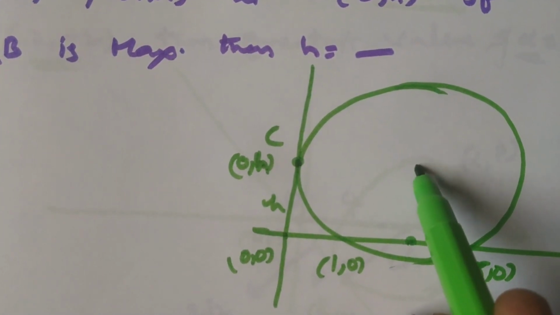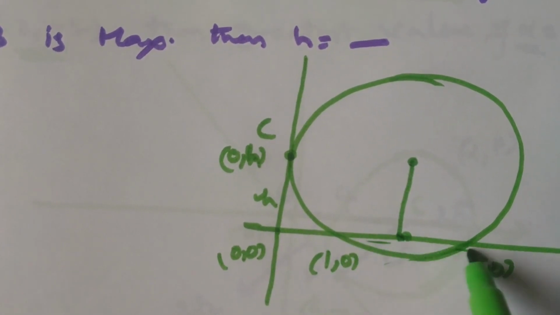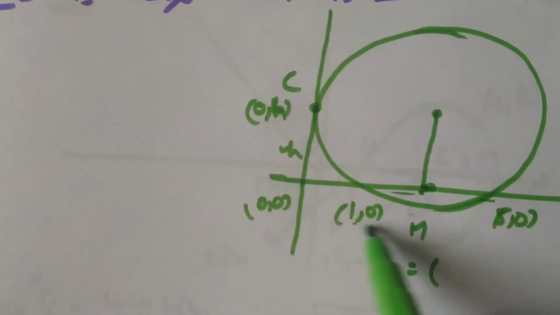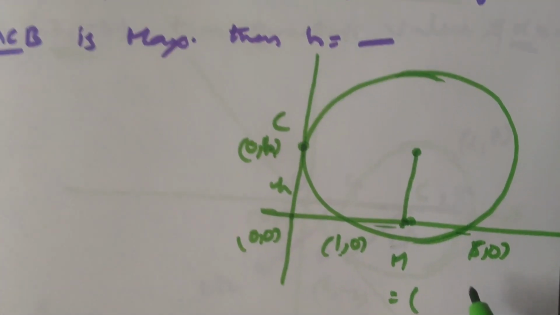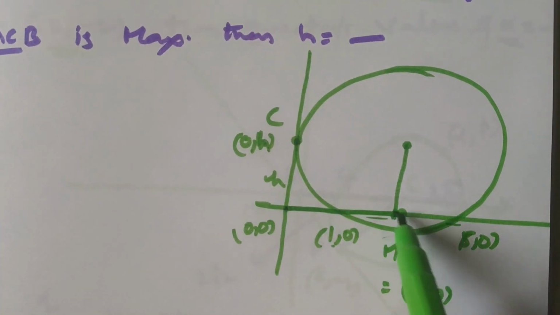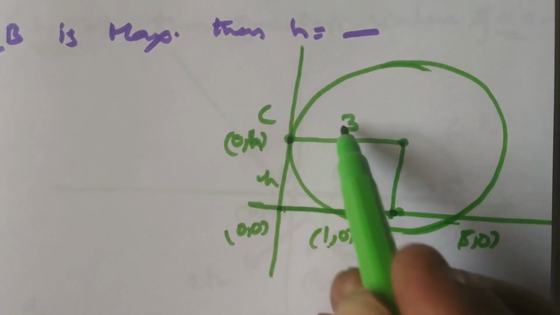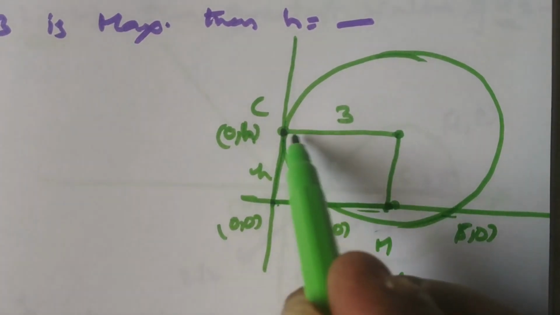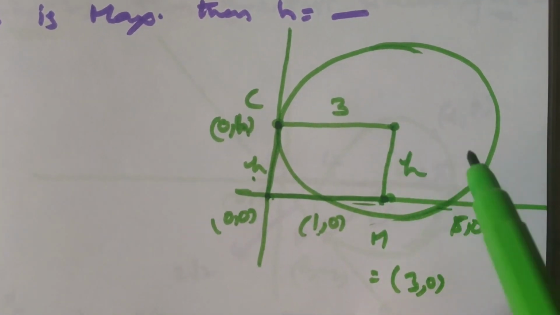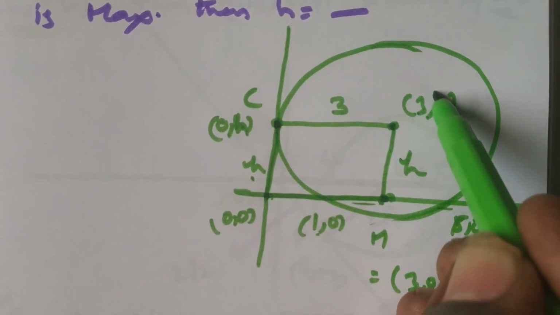Now this is the center of the circle. Draw perpendicular from center to the chord, that will be bisected. So this is the point M. Say what are the coordinates of a midpoint? (1 plus 5) by 2, that is 6 by 2, (3, 0). So the distance from here to here is what? 3 units. Then automatically the distance from here to here is also 3 units. The two lines are parallel, so the parallel distance is always same. Now if it is h, automatically this is also h. So the coordinates of center may be taken as (3, h).